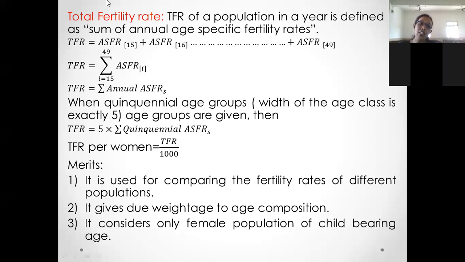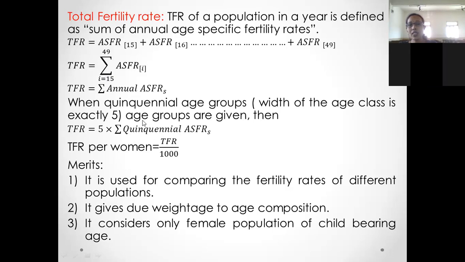So in TFR, we have two formulas, that is TFR equals to summation of ASFR I, where I goes from 15 to 49. I takes the values from 15 to 49. That is TFR equals to summation of annual ASFR. That is, if you take the total of the ASFR you have calculated, you get the TFR value. And one more formula is TFR equals to 5 into summation of quinquennial ASFR. I repeat again. TFR equals to 5 into summation of quinquennial ASFR.